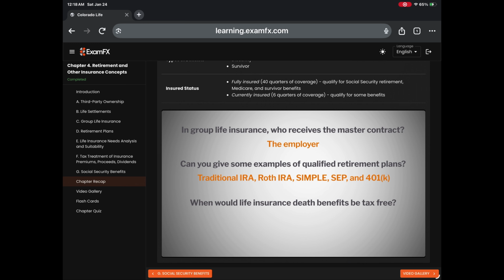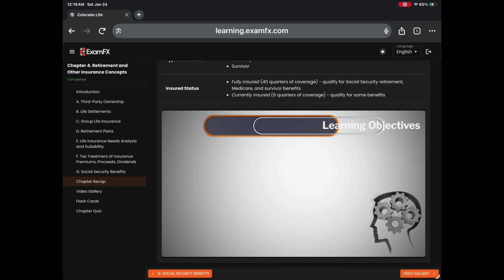When would life insurance death benefits be tax-free? If paid as a lump sum to the beneficiary. Did you get all the answers? Before moving on, take time to reflect upon the learning objectives for this chapter.